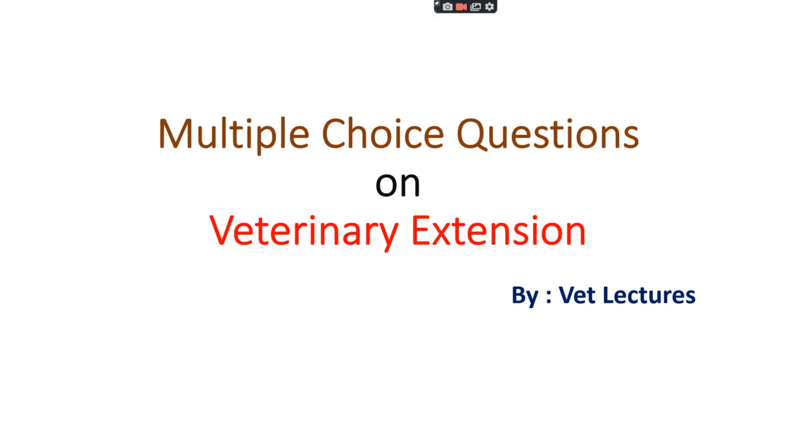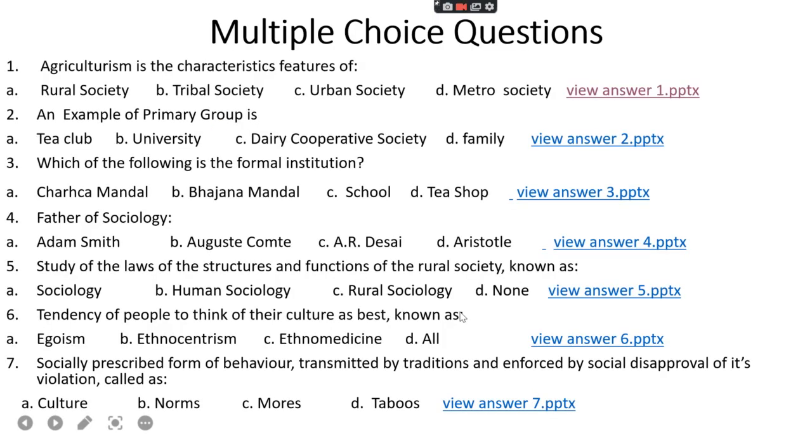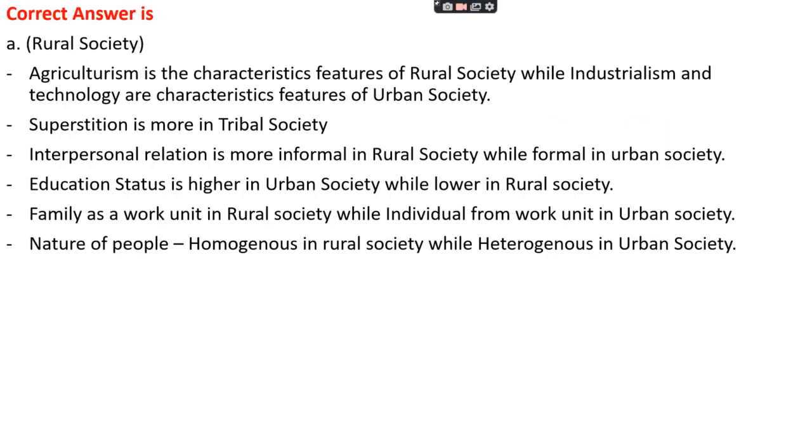Today we will discuss multiple choice questions on veterinary extension. Question number one. Agriculturism is the characteristic feature of option A, rural society, option B, tribal society, option C, urban society, or option D, metro society. The right answer is option A, that is rural society.